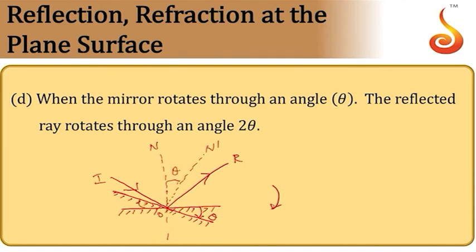This angle is theta, this is theta, this is also theta. Now the reflected ray rotates through an angle 2 theta. So let this be OR dash. So the new reflected ray and old reflected ray are inclined at an angle 2 theta. This is what the result is. This is one of the important results in the case of plane mirror.